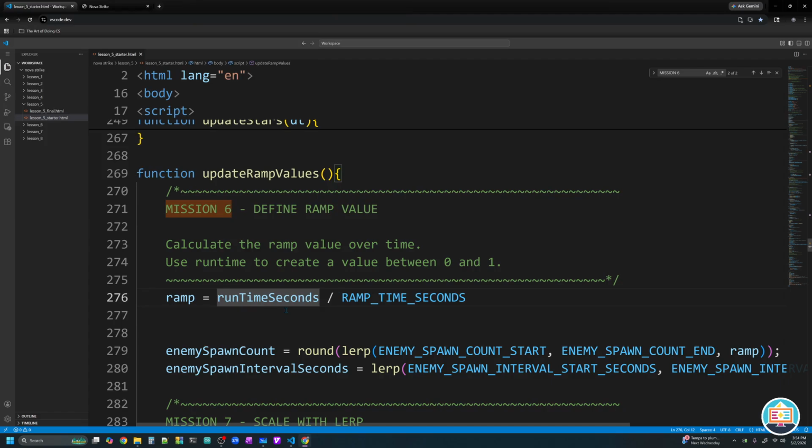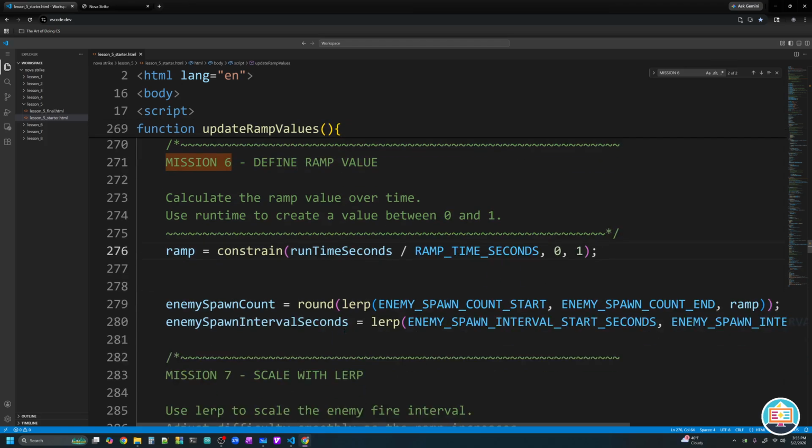So what we're going to do is we will constrain this value. We'll call the constrain function around this fraction, and we'll constrain it between 0 and 1. And now our ramp is set. Excellent. With that ramp set, we can now use it to lerp, perform linear interpolation. And if you look, we are performing lerp to control enemy spawn count, lerp to control enemy spawn interval seconds.